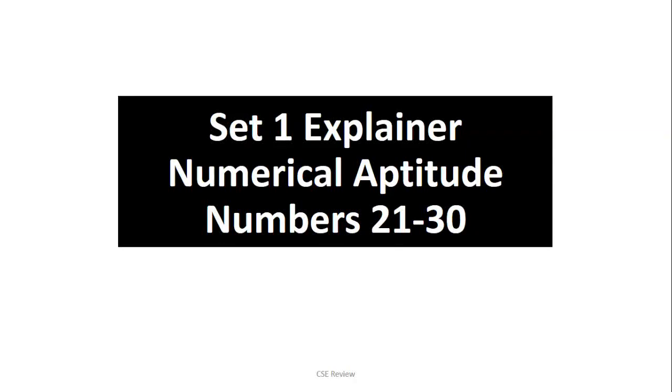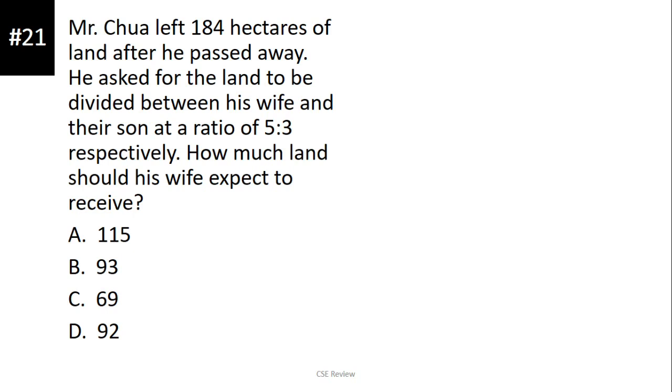Okay, let's talk about numbers 21 to 30. Mr. Chu left 84 hectares of land after he passed away. He asked for the land to be divided between his wife and their son at a ratio of 5:3, respectively. How much land should his wife expect to receive? Now, there is a technique that I'm going to teach you right now in order for you to solve this.